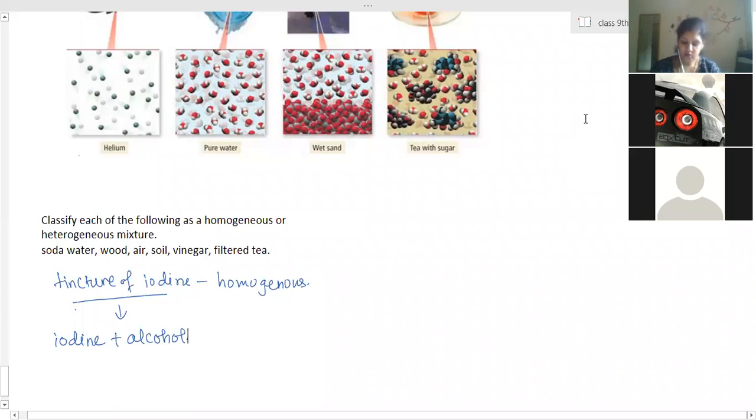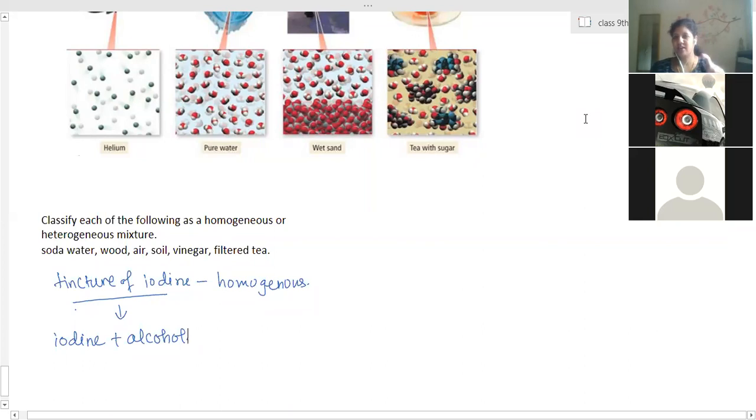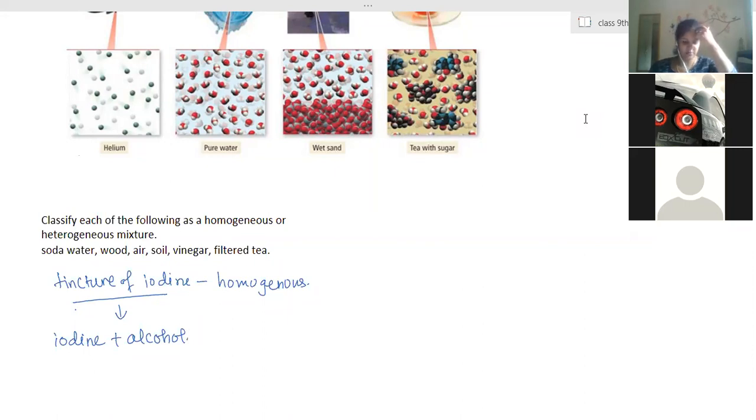Here, in the single phase, when you see the salt and water mixture, can you see any different things in it? Everywhere you can see only the clear solution. So that is the solution, a homogeneous mixture. That means it consists of only one phase. Another thing is the size of the particle, the solute particles.